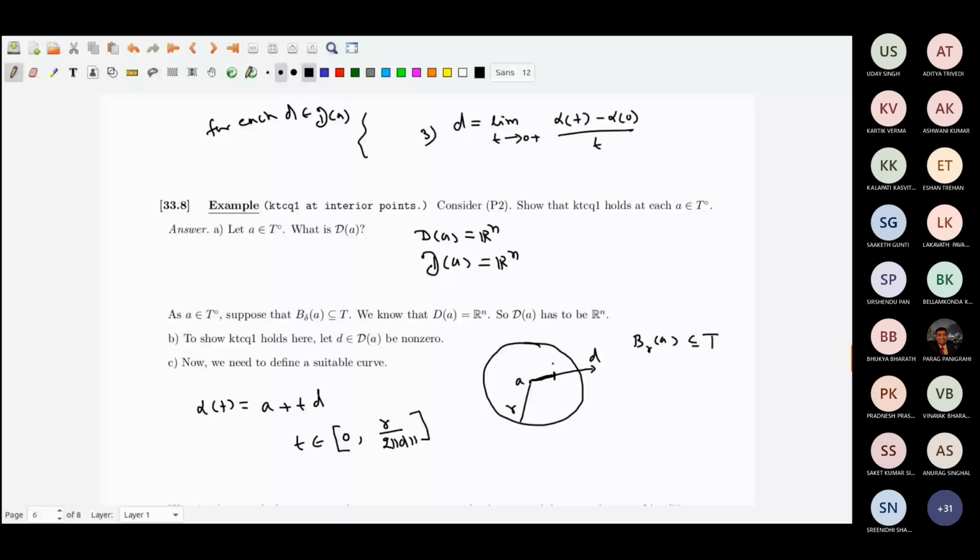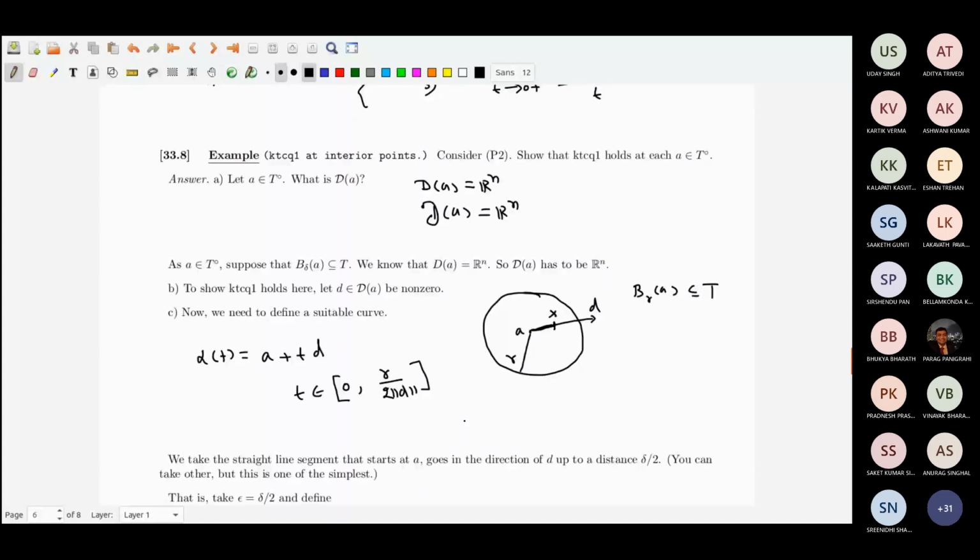So I have taken the straight line, actually part of a ray, going away from A. It lies inside T, because alpha t is always lying inside this ball, in fact in half of the ball, and the ball is inside T. So alpha t is inside T, and alpha 0 is A.